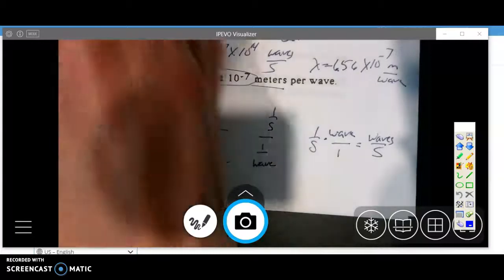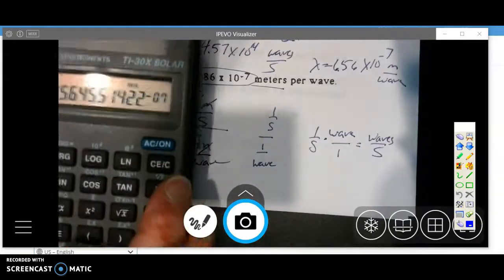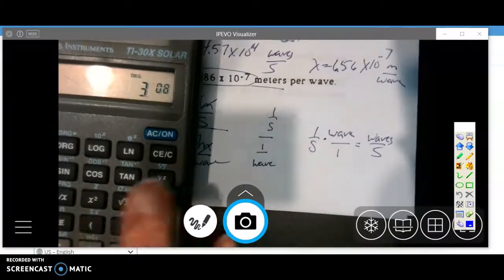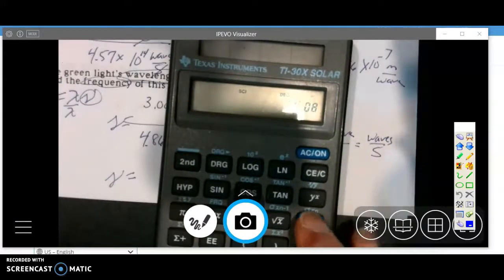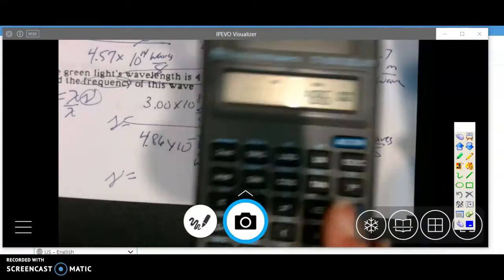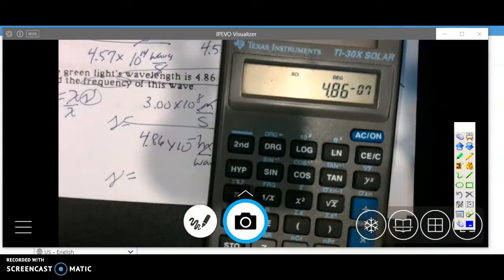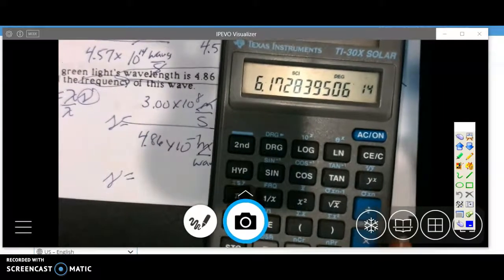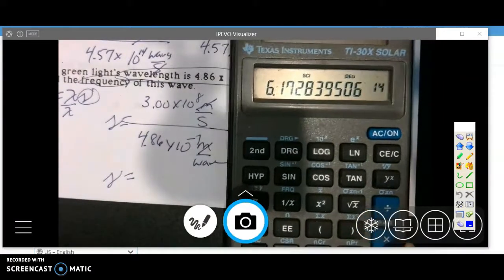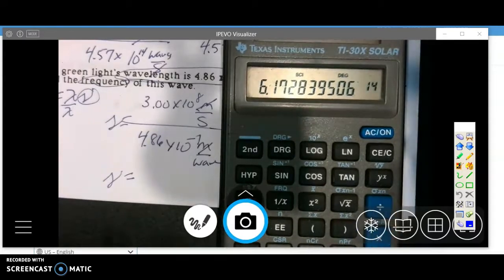Okay. If I try to enter this one in the calculator, it's going to be 3EE8, and for most of you, second EE, divided by 4.86. Remember, you're not entering the times or the 10. The EE is taking care of that. And this one, because it's such a large number, is automatically defaulting to scientific notation.